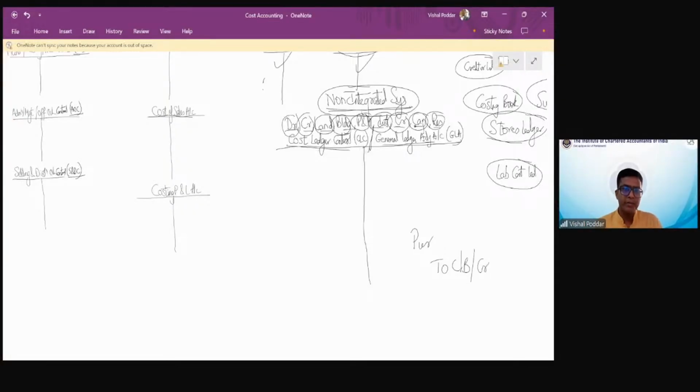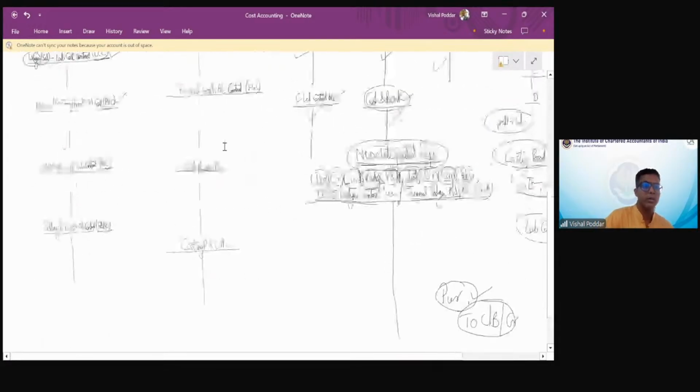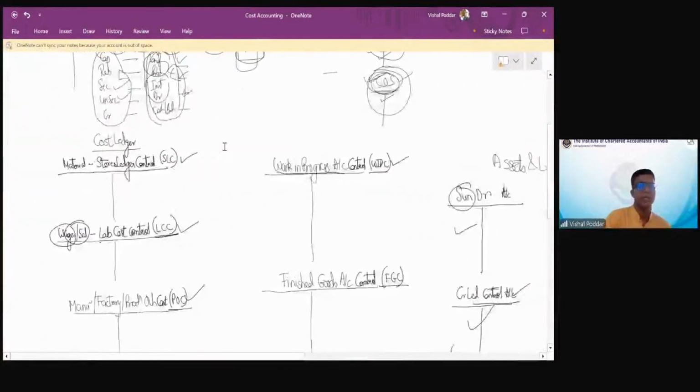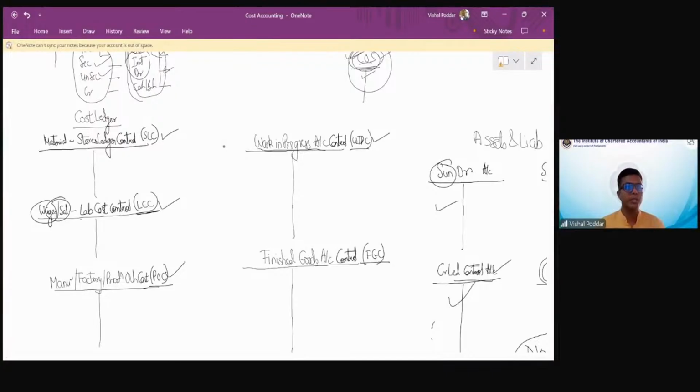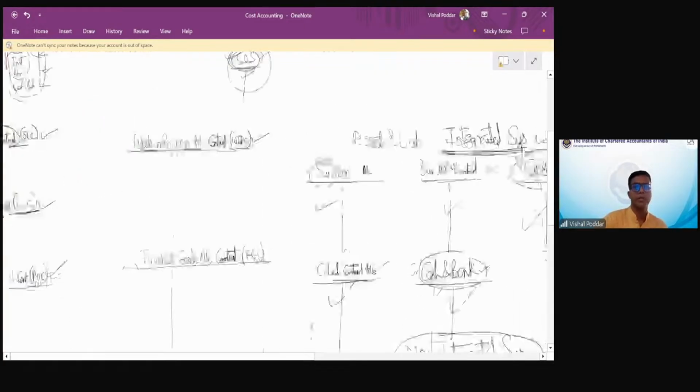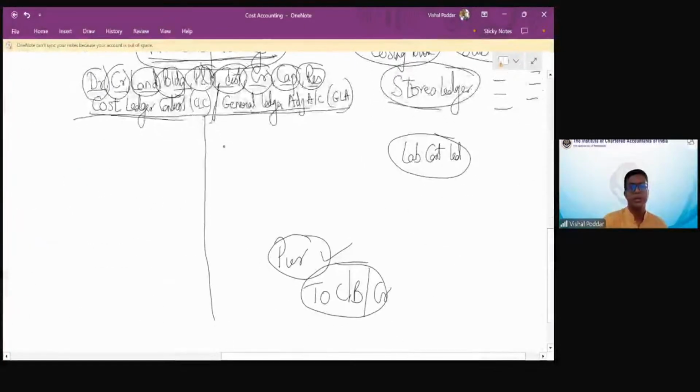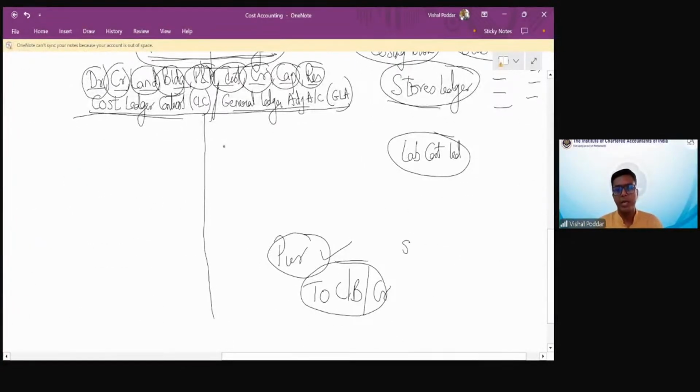Now, once you have identified your entry in the financial books, convert this into costing by substituting the names. So purchase over here, as I said, is of material. So instead of purchase account, we have the stores ledger control account, which represents the material. So instead of purchase, my account head would now be SLC. So the entry is SLC debit. Now what is credit?